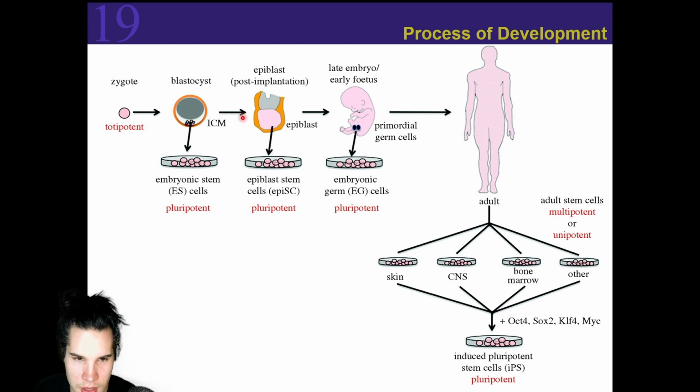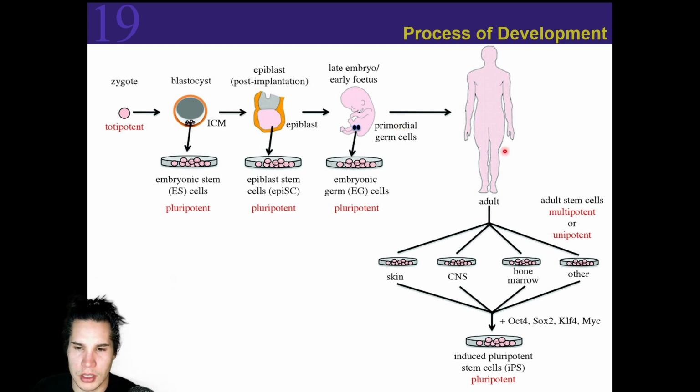Now, if that blastocyst continues to develop, and we could implant that blastocyst into the womb, we would call it an epiblast, so post-implantation, an epiblast. Those are going to be pluripotent. Early fetuses going to have pluripotent stem cells. So none of these are going to be totipotent. Only the zygote would be totipotent.